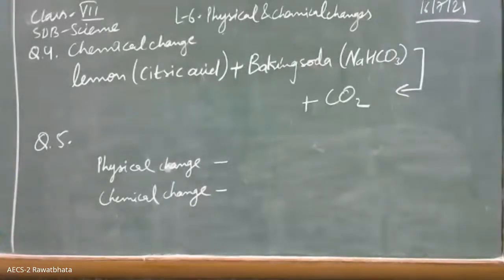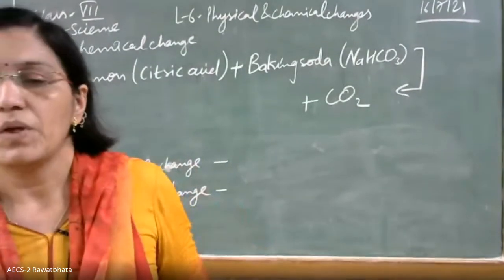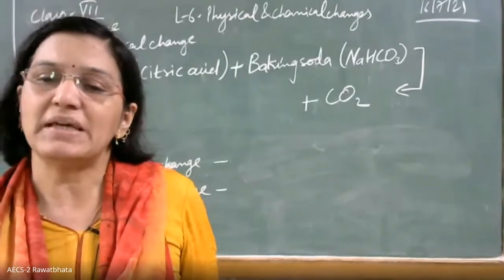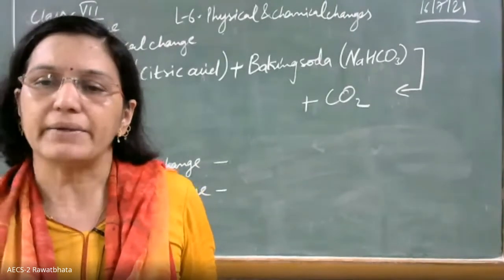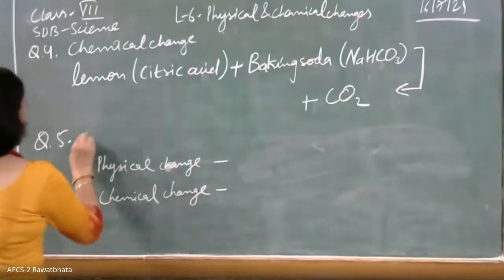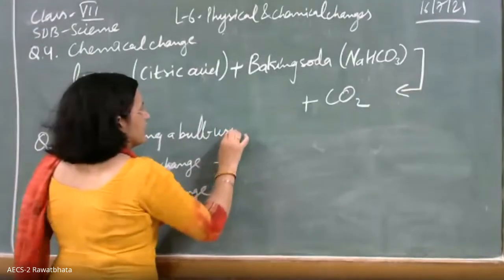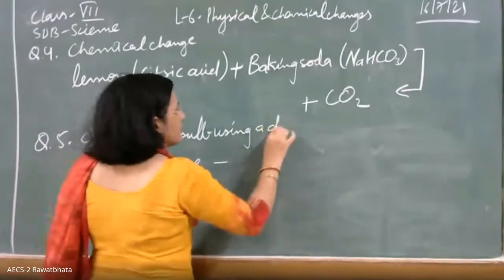Yes, ma'am. Ma'am, lighting of a bulb using a dry cell is a chemical... Wait. Here, one thing. Lightning means lightning and thunder. Ritesh, can I see you? Keep your camera on. This lighting is basically bijli kadakna, right? Okay? Yeah, lighting a bulb. Tell me. See, example: ma'am, lighting a bulb using a dry cell is a chemical as well as physical change.